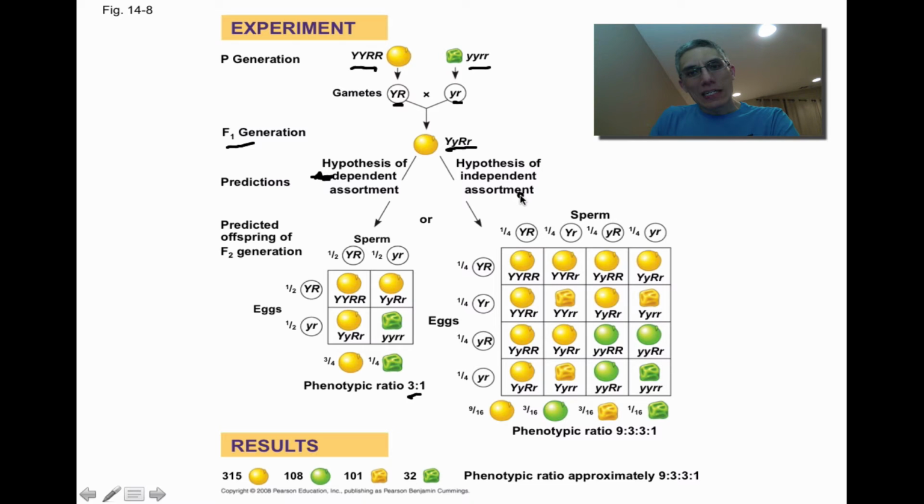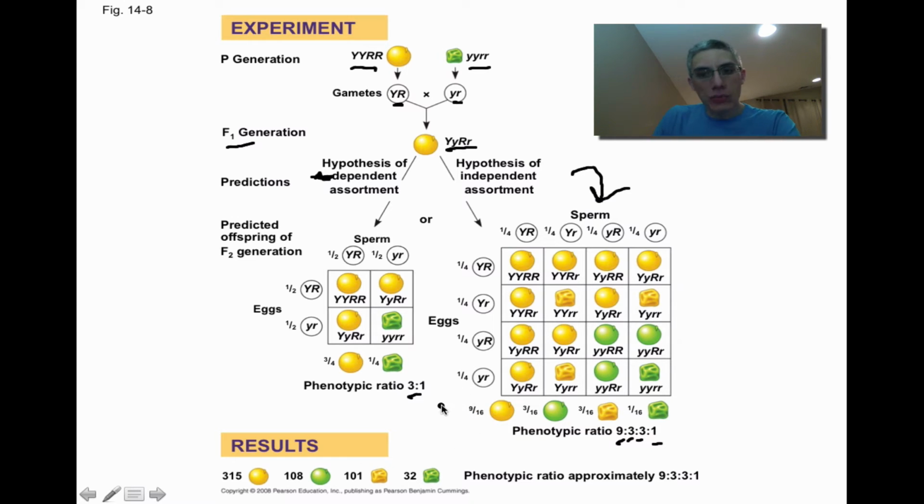But if it's independent assortment, we have a lot more different opportunities to get different combinations for those offspring. And based on the numbers that he had collected from his many experiments with dihybrid crosses, he found that phenotypically, looking at two characteristics, you ended up with a 9:3:3:1 ratio.